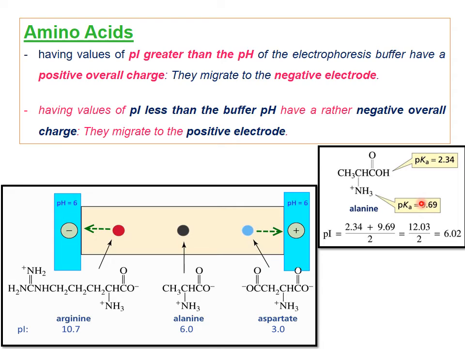So we need to average them: 2.34 plus 9.69 divided by 2 gives 12.03 divided by 2, which is 6.02, the isoelectric point for alanine. At 6.02 it forms a neutral zwitterion.